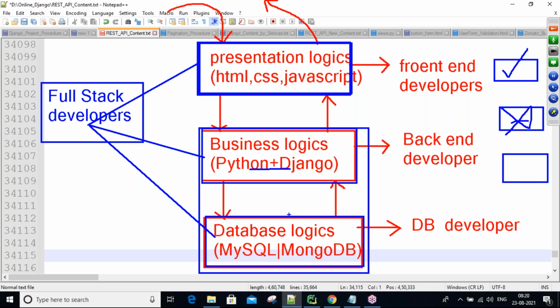If you do regular day-to-day practice, then we can complete it in 45 sessions. And at the end, I'm going to teach you one real project, after learning all the Django concepts, combining all the concepts including front end and database together. Like a full stack developer, we are going to develop one application.